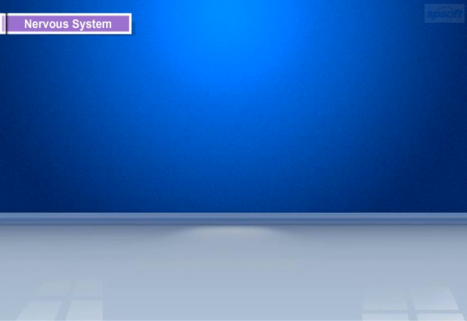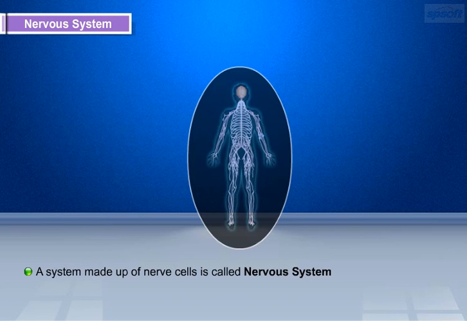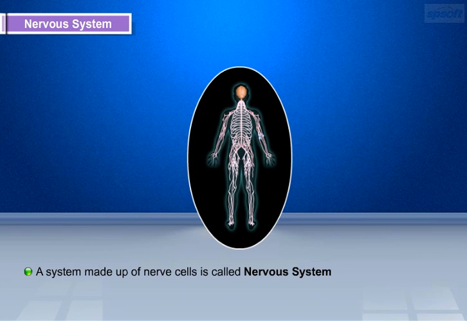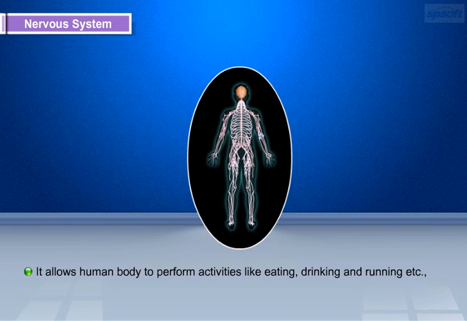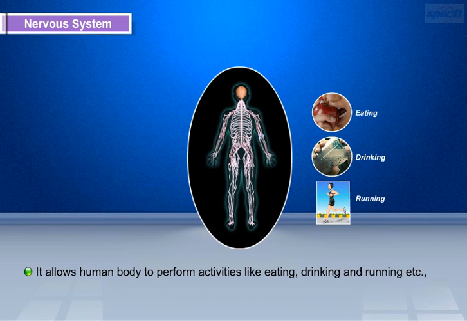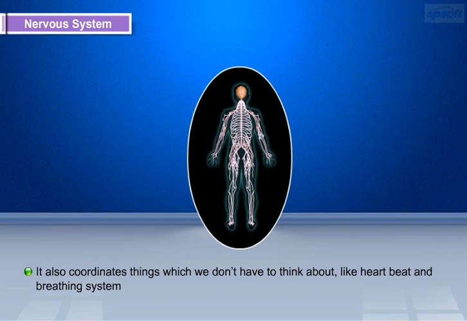Now, let us discuss about the nervous system and endocrine system in humans, in detail one by one. Nervous system in humans. A system made up of nerve cells is called nervous system. The nervous system helps all other systems of our body to work together. It allows human body to perform activities like eating, drinking, running, etc. It also coordinates things which we don't have to think about, like heartbeat and breathing system.